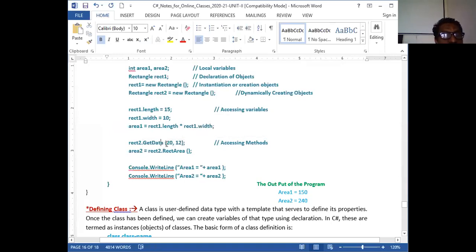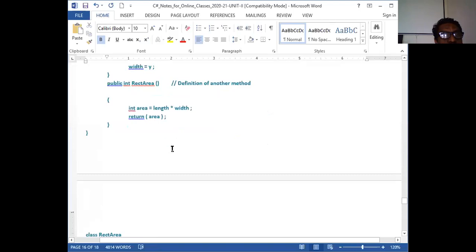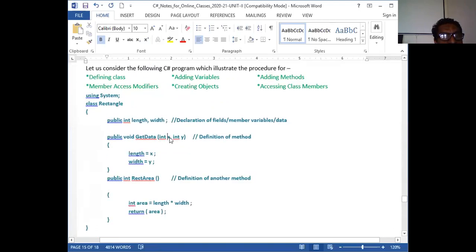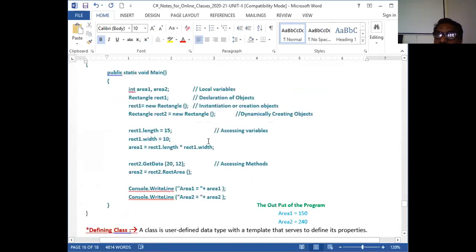So this 20 and 12, now control comes and the 20 will be copied to this x and y respectively. Now these two are acting as local parameters, because the scope is within this body here. Once I come out from this body, the values of x and y will vanish. They are killed, they die. Therefore, the value of x, that is 20 now, because from here I am invoking the function. I call it invocation. I call the function with its name.